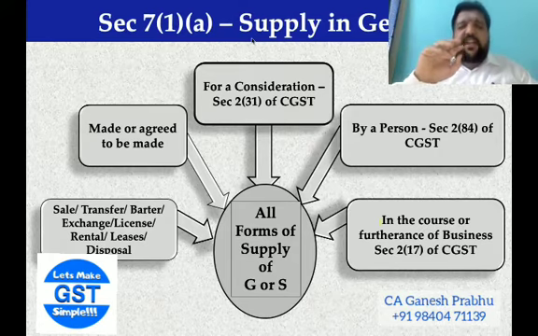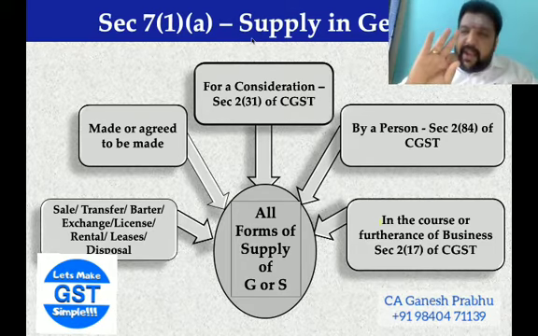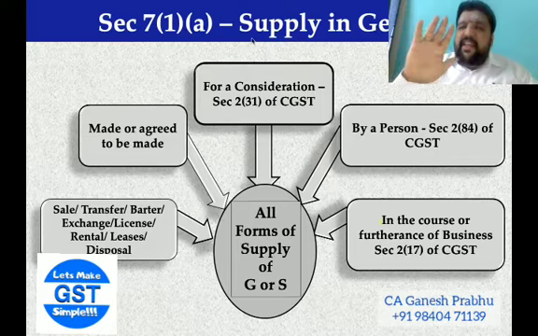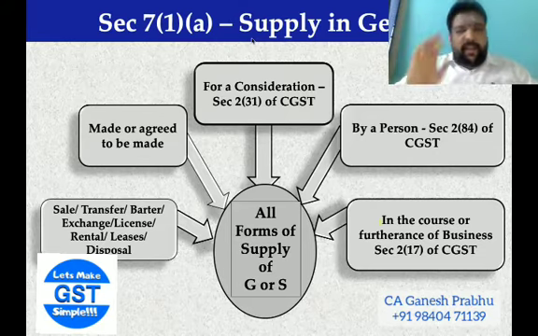For some differential understanding, I will put it in this way. All forms of supply made or agreed to be made by a person for a consideration in the course or furtherance of business. If these 5 elements are present in a transaction, then yes, you will call it a supply.